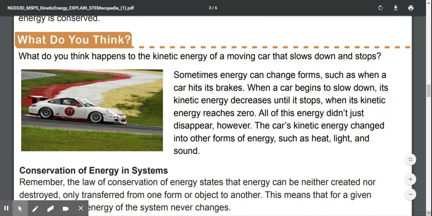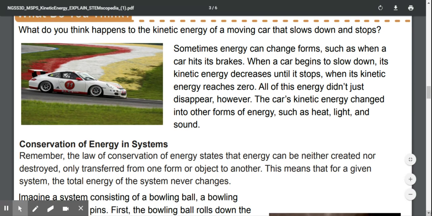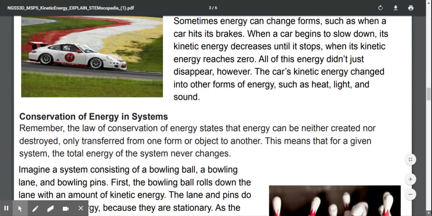What do you think happens to the kinetic energy of a moving car that slows down and stops? Sometimes energy can change forms, such as when a car hits its brakes. When a car begins to slow down, its kinetic energy decreases until it stops. When its kinetic energy reaches zero, all this energy didn't just disappear, however. The car's kinetic energy changed into other forms of energy, such as heat, light, and sound.